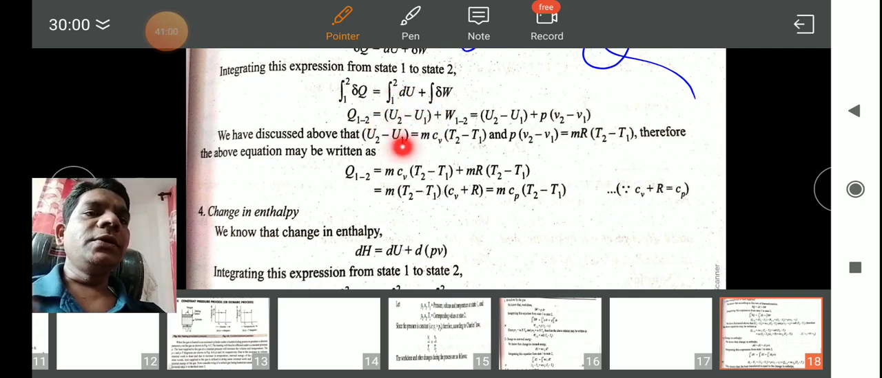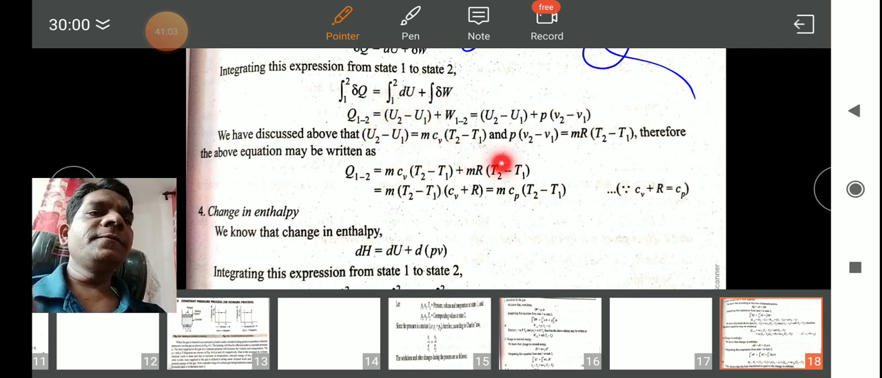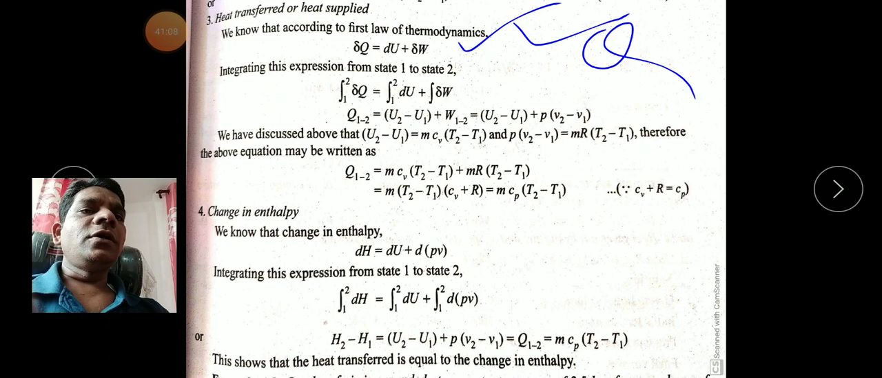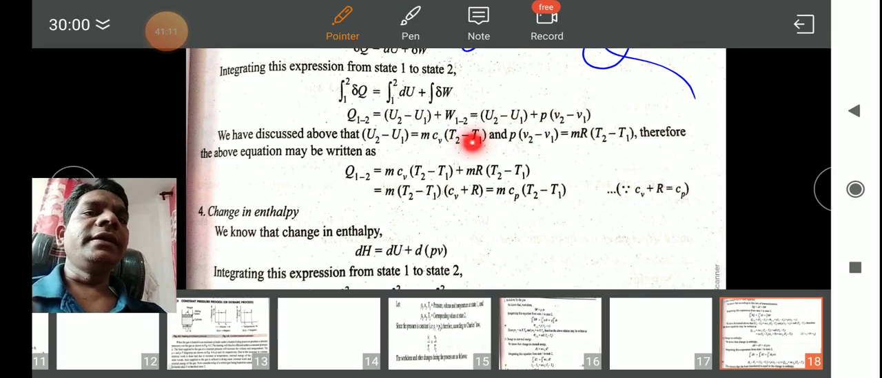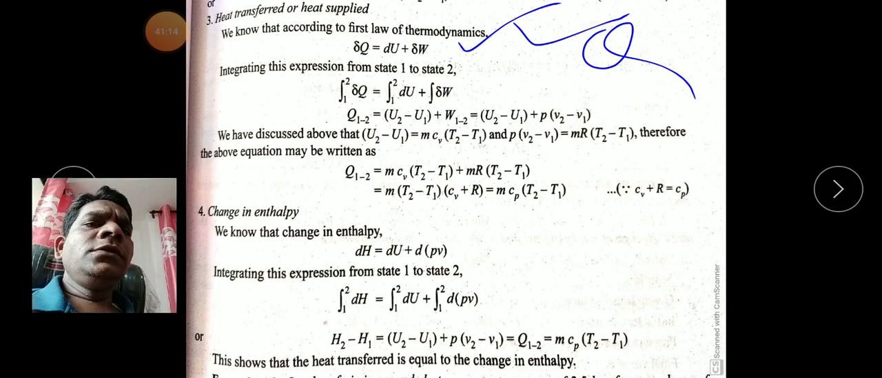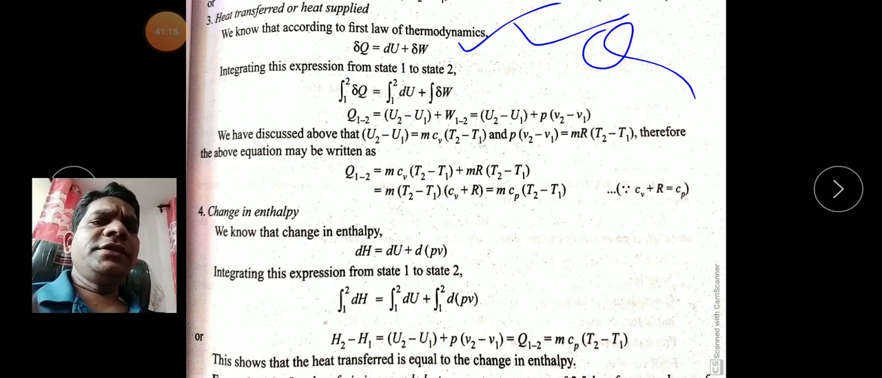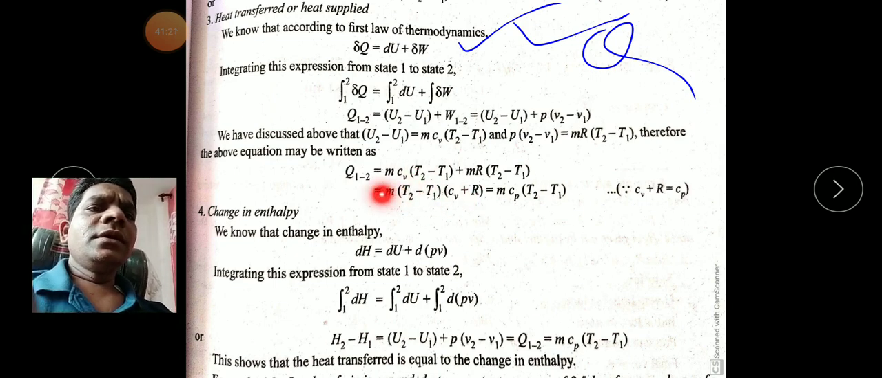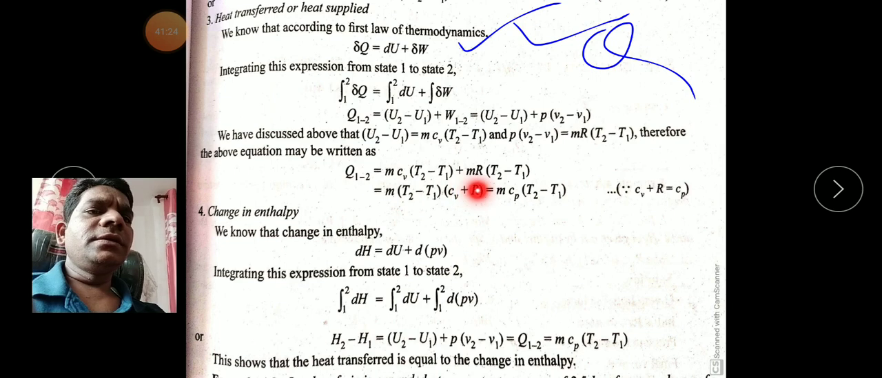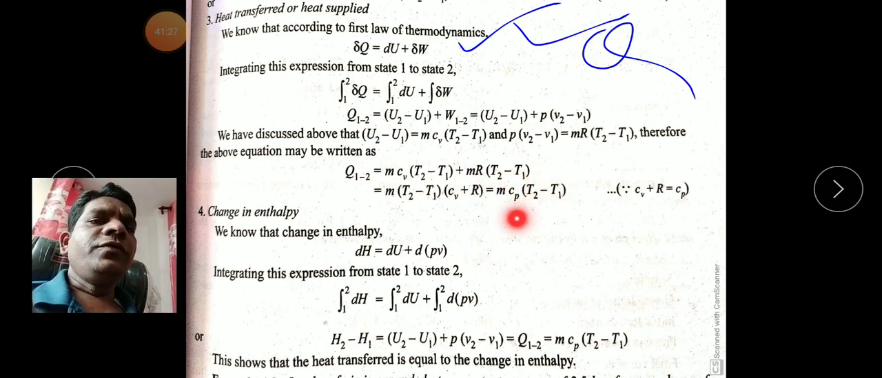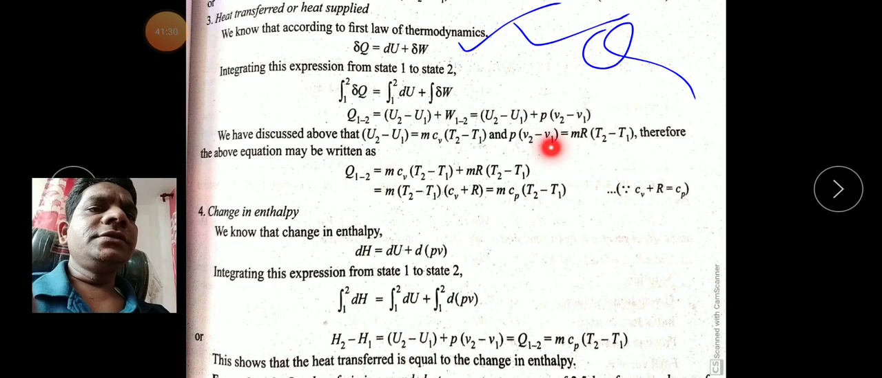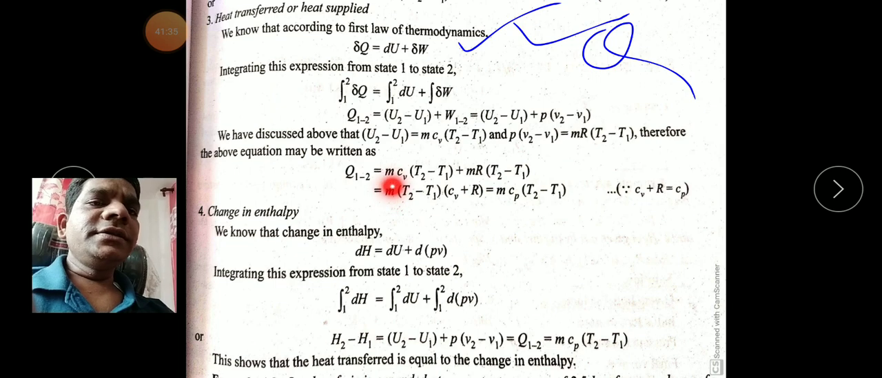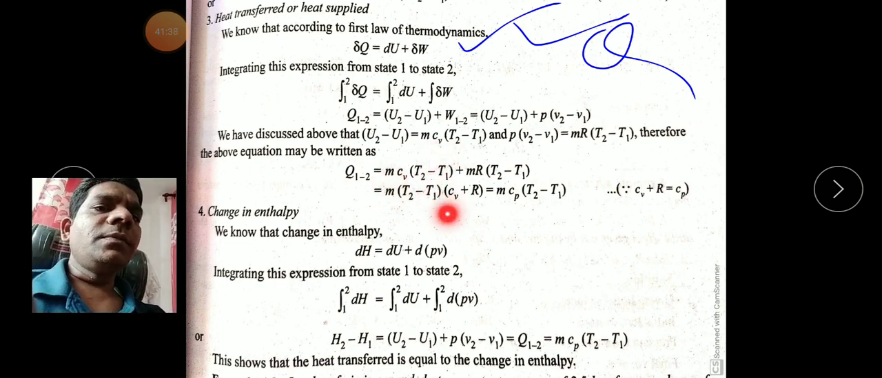U2 minus U1 is replaced by m Cv (T2 minus T1), and this P(V2 minus V1) is replaced by m R (T2 minus T1), because in the previous slide we derived the work done and the internal energy. So boys and girls, after putting these values here, see here: m Cv (T2 minus T1) plus m R (T2 minus T1). Which term is common here, boys and girls? This (T2 minus T1) and m R, so it comes out of this bracket.